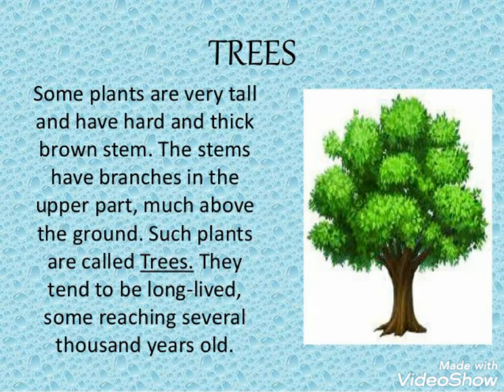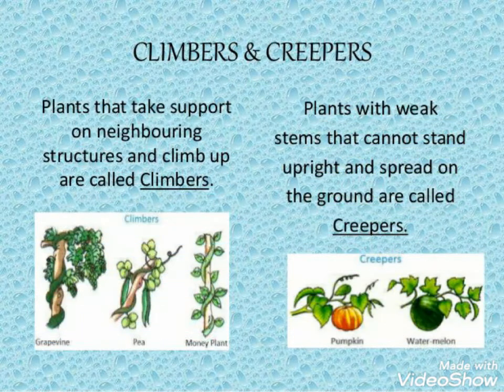Next comes your trees. Trees are the plants with a hard and thick brown stem. They are called trees. You all are very familiar with trees. Trees are human beings' best friends. Trees provide us with oxygen. Trees are very, very important for our environment. So we all should plant trees and we should not cut trees. Examples of trees are mango tree, apple tree, papaya, neem tree. They all come under trees.